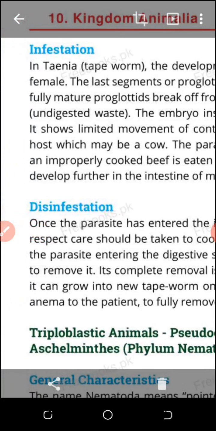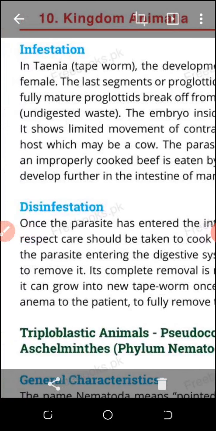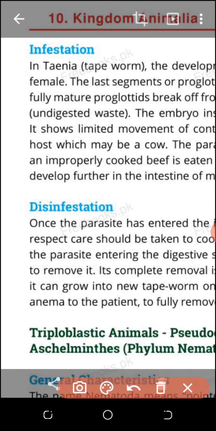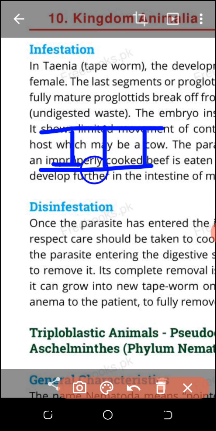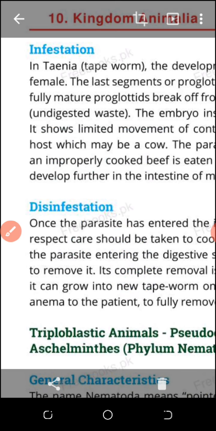Look at the proglottids. What are proglottids? In an animal like a tapeworm, when it is inside the body, each segment is a proglottid. Each segment of the animal is a proglottid. Proglottid means that one segment will detach from the parental animal, and each segment will behave like an individual animal. That is the harmful part. So I am discussing the harmful effect of this parasite, that is infestation.